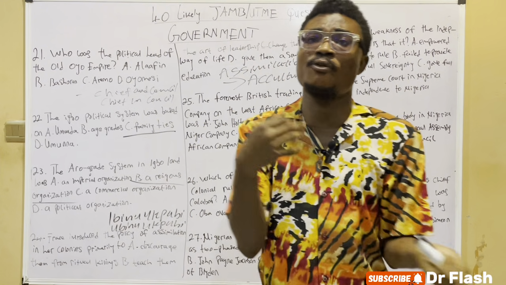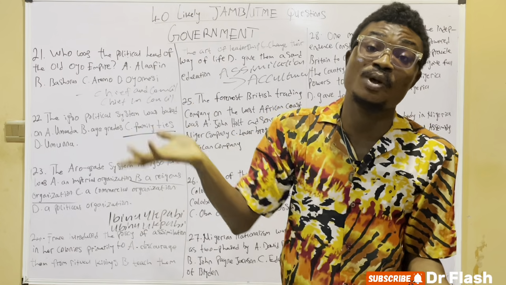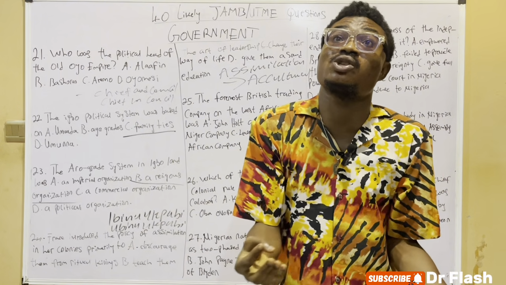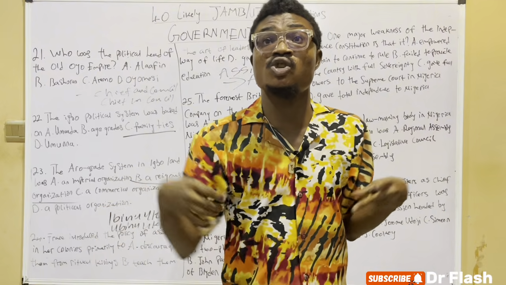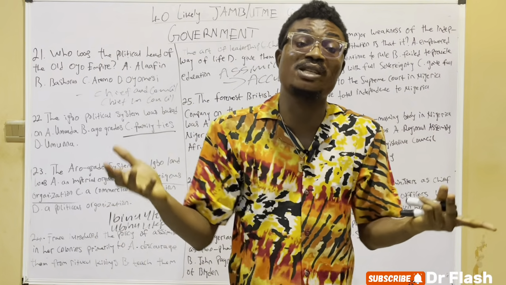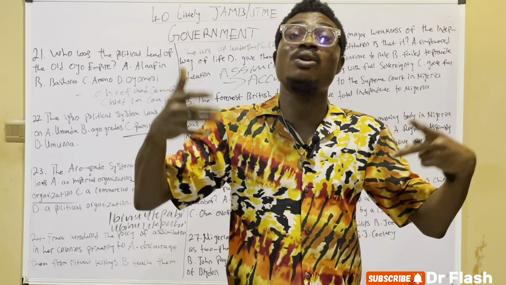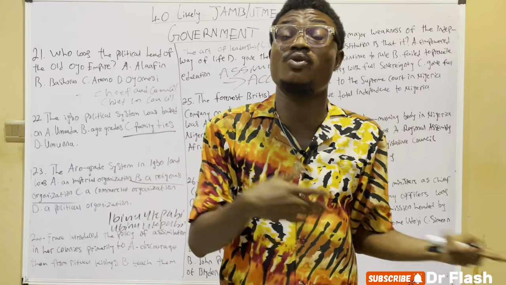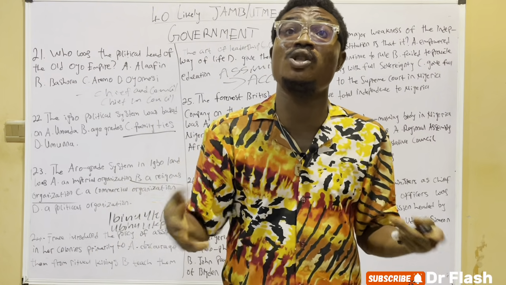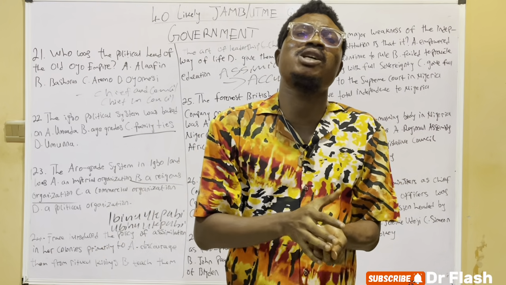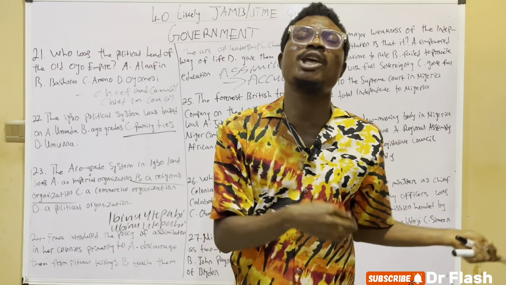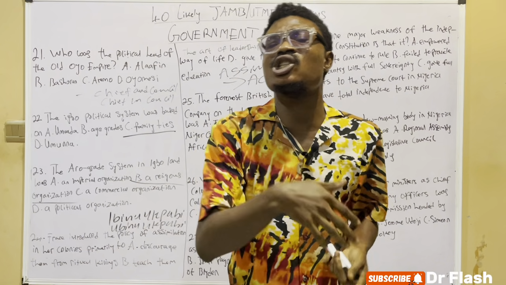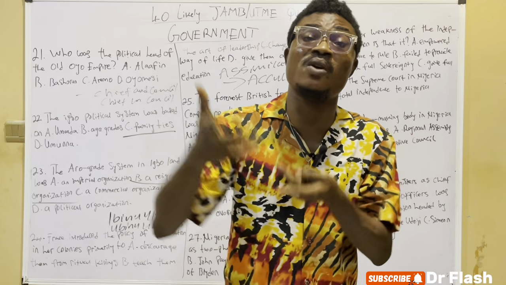So we also have the French indigenous policy. The indigenous policy was used by the French to imprison Africans. African people were arbitrarily arrested and put on trial without following the normal procedure or the normal court processing. So we could say that the indigenous policy was abolished in 1946. If you check your JAMB past questions, the indigenous policy was abolished in 1946.